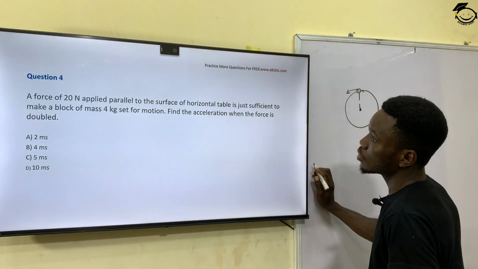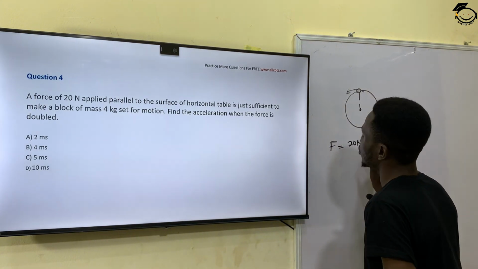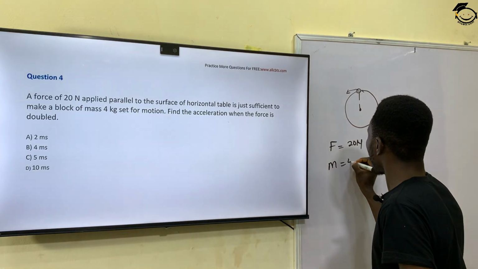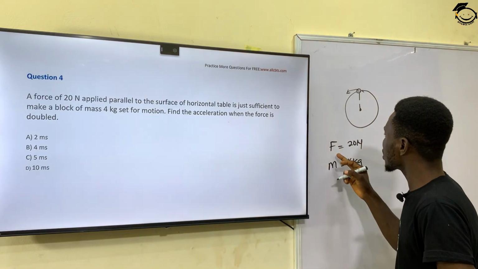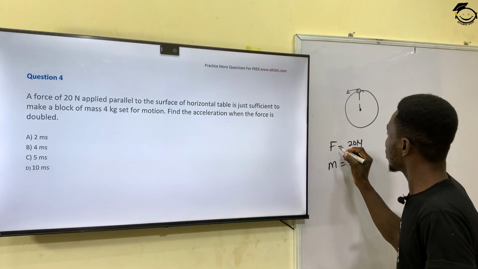So in this question, we're told that the first force there was 20 Newton. And this force allowed the block of mass 4 kg to move, to set it in motion. So since it's setting the block in motion, it means that this is what? Limiting frictional force.